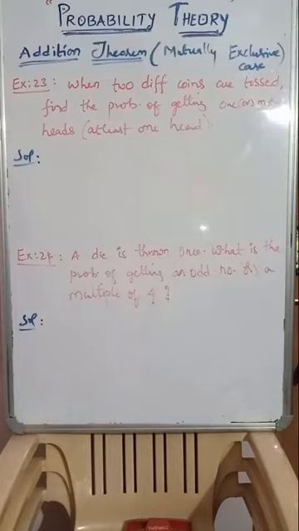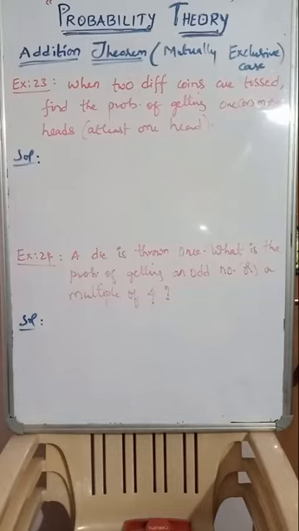Look at the first example. When two different coins are tossed, find the probability of getting one or more heads. See, one coin tossing, you'll be getting head and tail, and the other coin also, head and tail. Now, in a single trial, when two different coins are tossed, what are the possibilities of getting heads?